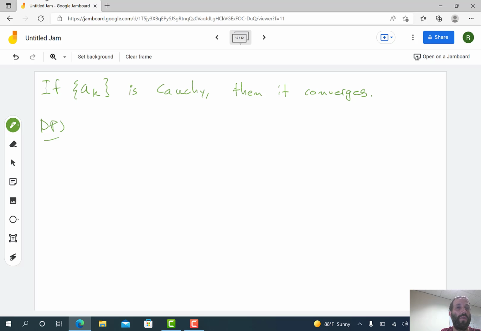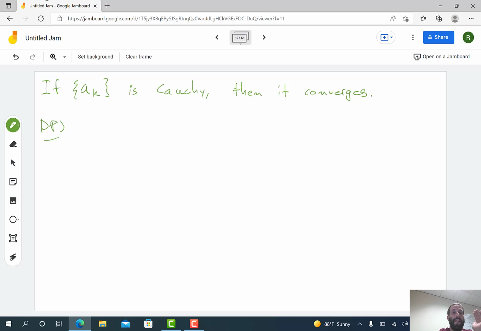Now, we always know the lim inf and the lim sup are going to converge. It might converge to plus or minus infinity, but how do we know they converge to real numbers? Well, number one, the sequence in the definition of lim inf is increasing. The sequence in the definition of lim sup is decreasing. And since the a_k sequence is Cauchy, we know it's bounded. Okay, so the u_k sequence in the definition of lim inf is an increasing bounded sequence, and the v_k sequence in the definition of lim sup is a decreasing bounded sequence. So this means they both exist. The lim inf and the lim sup both exist, and they're real numbers.